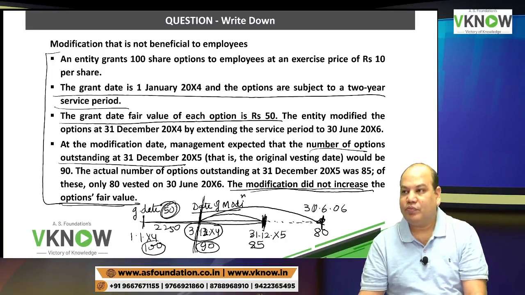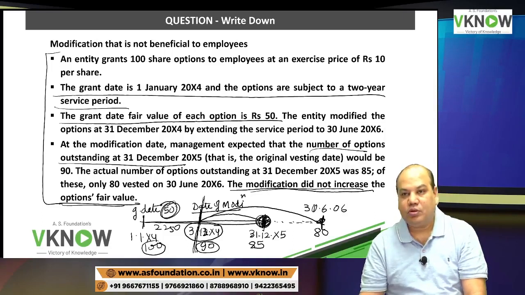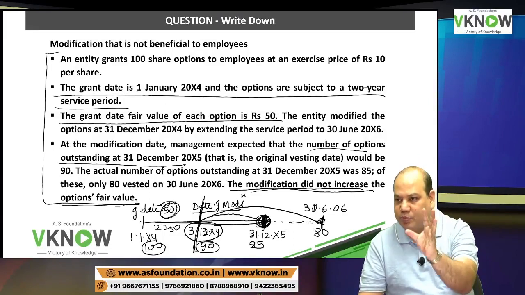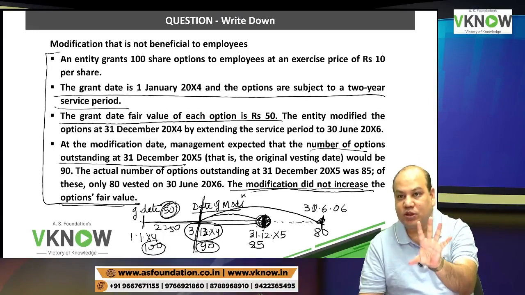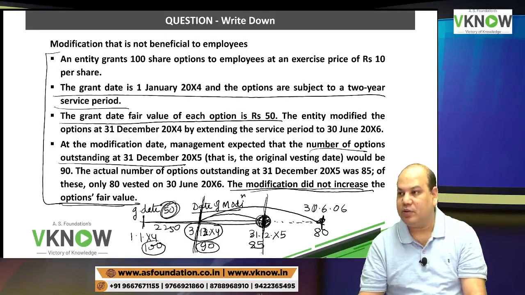Now, will you take 1 year for amortizing the expense, or will you take 1.5 years? When you are doing the accounting here, will you recognize the remaining expense or will you recognize proportionate expense because 6 more months are pending? We'll take planned expense only because this is not favorable for the employee. Is it right?